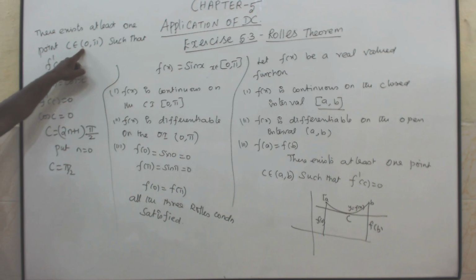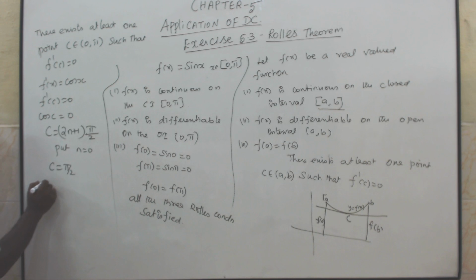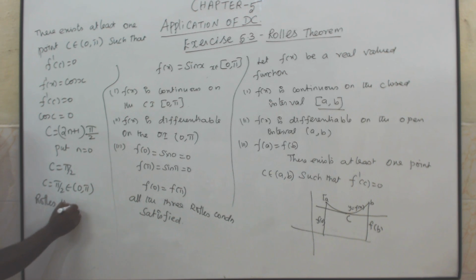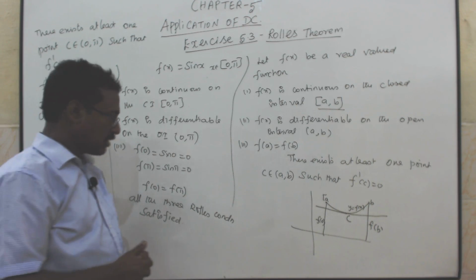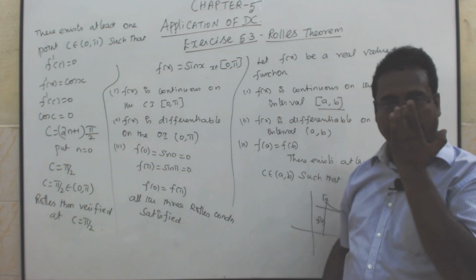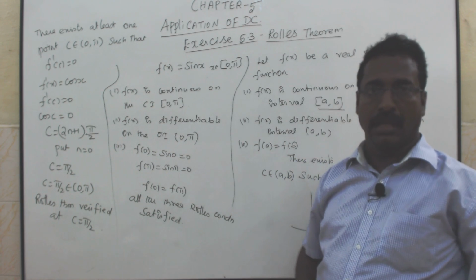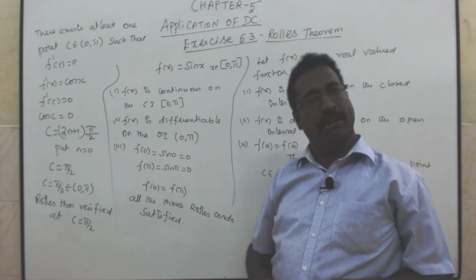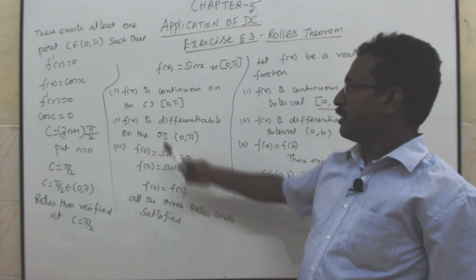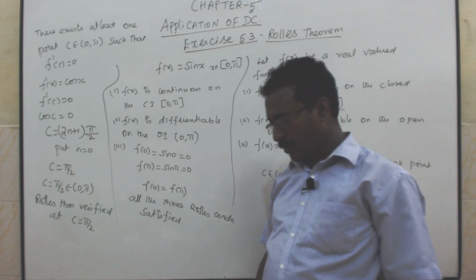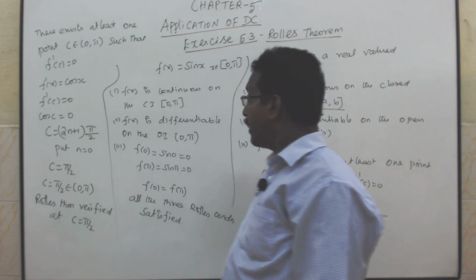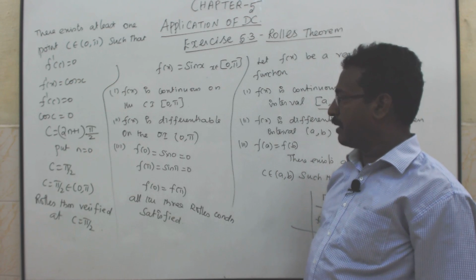So, pi by 2 is in the interval or not? Therefore, c equal to pi by 2 belongs to 0 comma pi. So, Rolle's theorem is verified at c equal to pi by 2. Is it clear or not? First one, sin x means no need to verify. This is understood. Sin x is always continuous, always differentiable in any interval. That's why f of x is continuous on the closed interval 0 comma pi. F of x is differentiable on the open interval 0 comma pi.